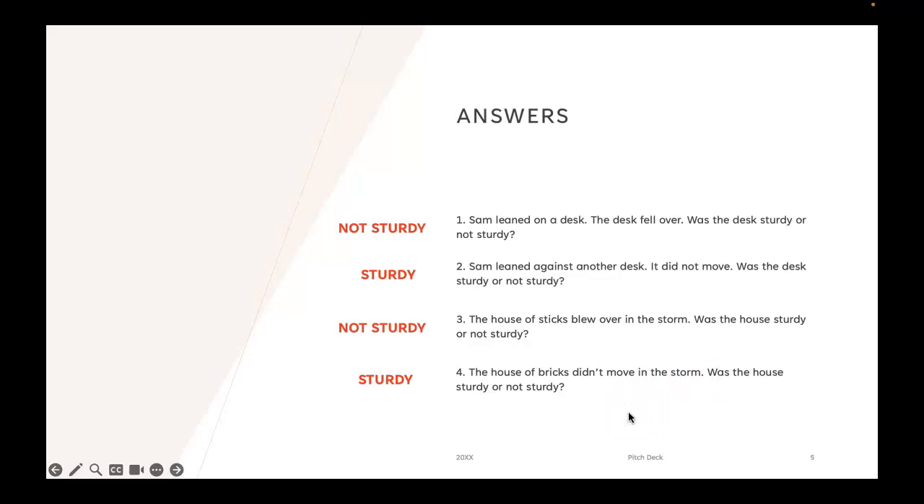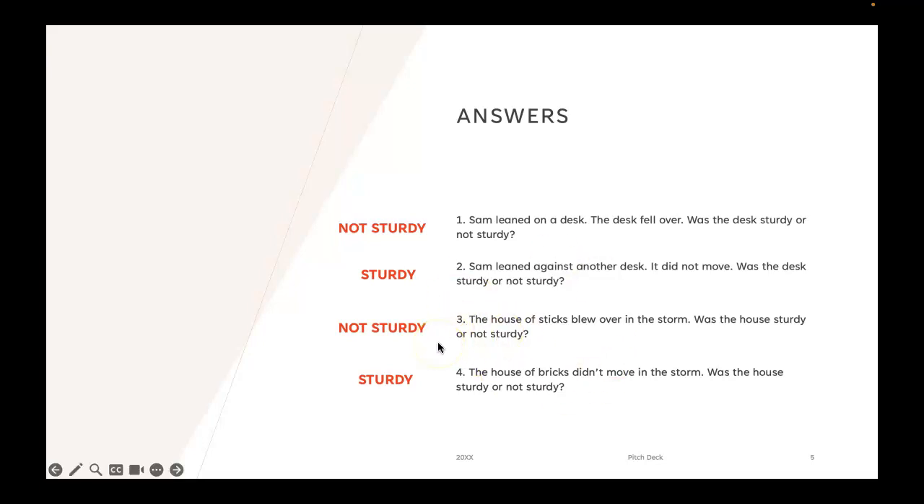Here are your answers. Number 1. Sam leaned on a desk. The desk fell over. The desk was not sturdy because it fell over. Number 2. Sam leaned on another desk. It did not move. This desk was sturdy because the desk did not move.